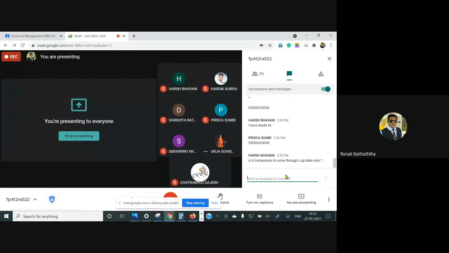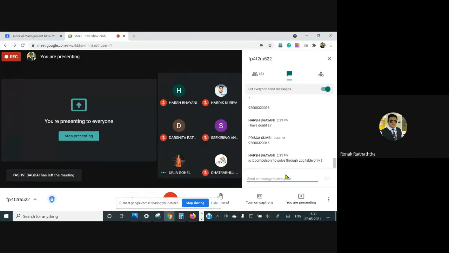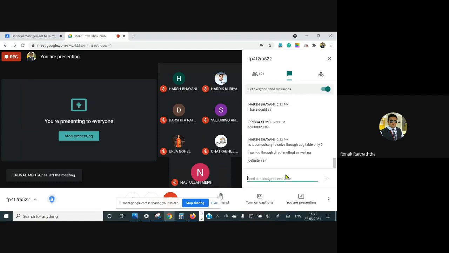Absolutely nothing compulsory to solve from a log table. But at least if you have the exposure, Mr. Harsh, for the log table, then some extra knowledge would be added to you, right? I'll tell you this log table and everything is very simple to understand. It's very simple to understand. Just give me a reminder for it. Fine. I'll do it in an Excel worksheet to simplify these log calculations for you. Just remind me in the next session.